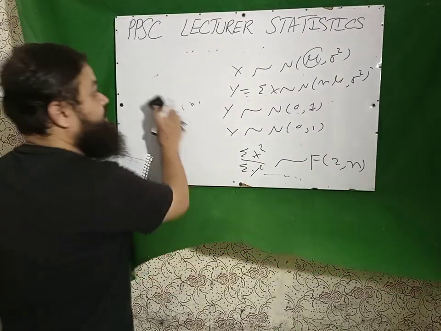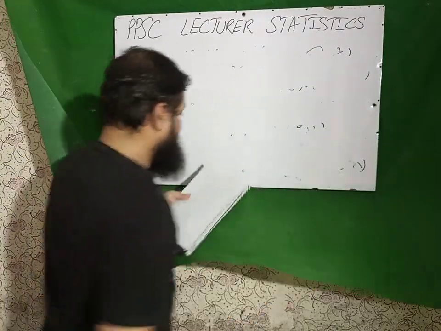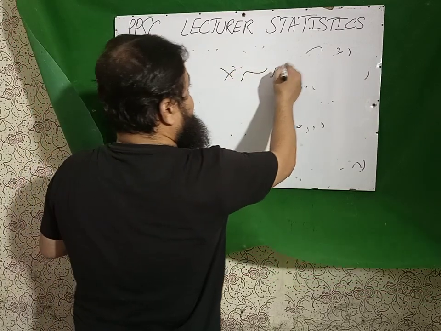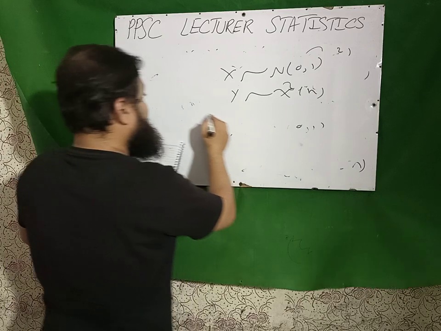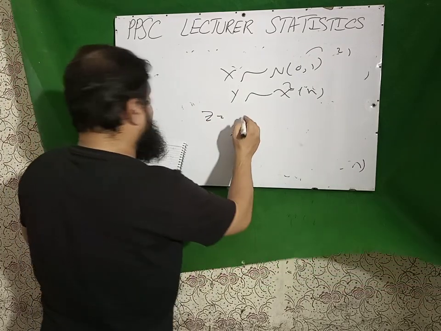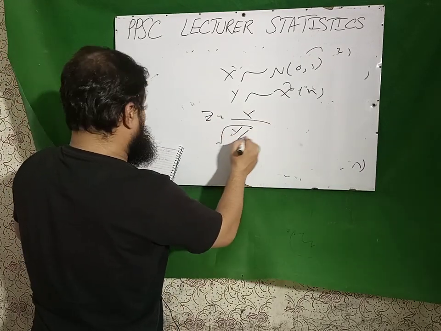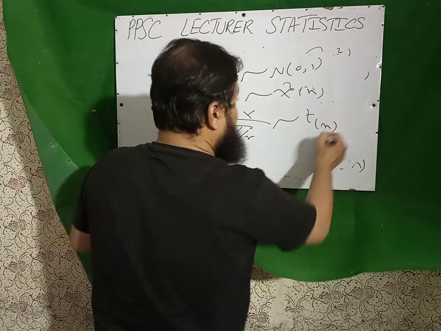Last question of last lecture is, if x follows standard normal and y follows chi square with n degrees of freedom, then z, a variable, x over under root of y over n, will follow t with n degrees of freedom.